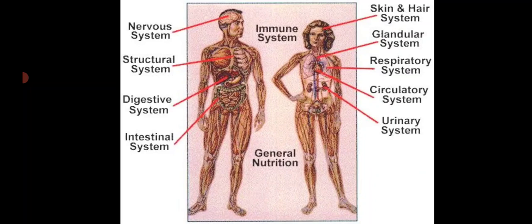If you take the different systems, such as in this picture you can see the nervous system, structural system, digestive system, intestinal system, urinary system, circulatory system, respiratory system, skeletal system, glandular system, all these different systems are associated with a specific function. For example, if you take the excretory system, they perform excretion, that is removal of waste materials from the body. And if you take the circulatory system, what is the main function of the circulatory system? To transport the blood all over the body. So each system performs a specific function and shows organ system level of organization.